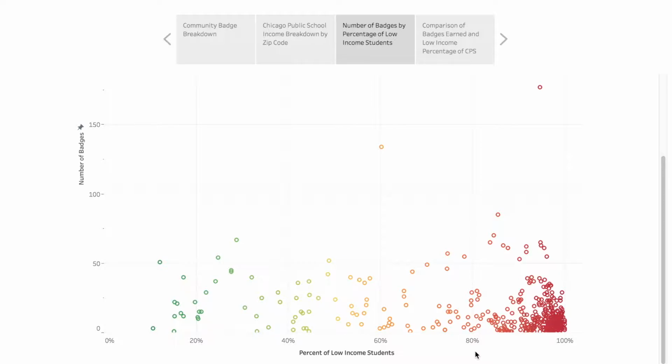It is also important to note that by viewing the data in this manner, there is no obvious relationship between the number of badges a school has earned and its percentage of low-income students. This side of the graph may look like those schools have earned fewer badges, but that is only because there is such a high concentration of schools with a high percentage of low-income students in the City of Chicago.